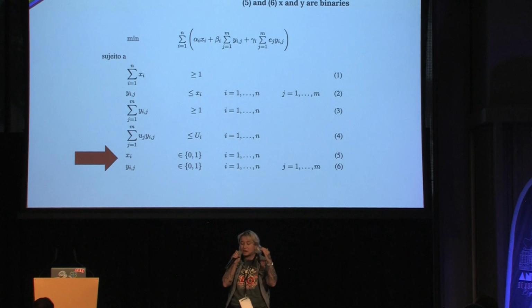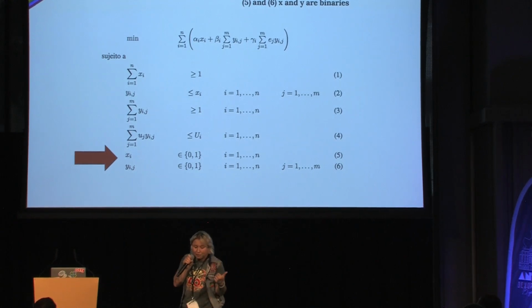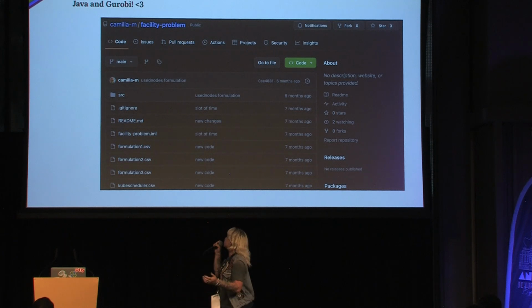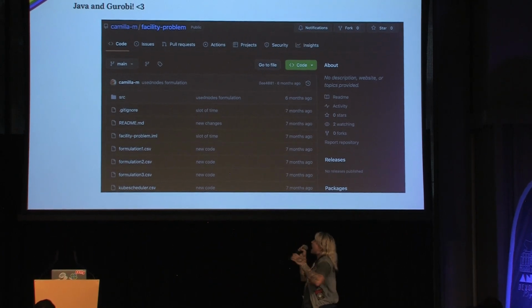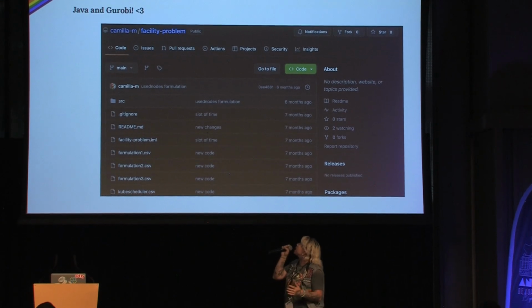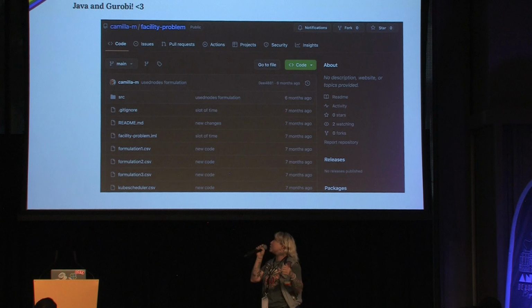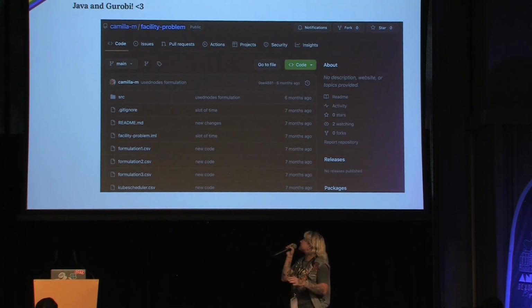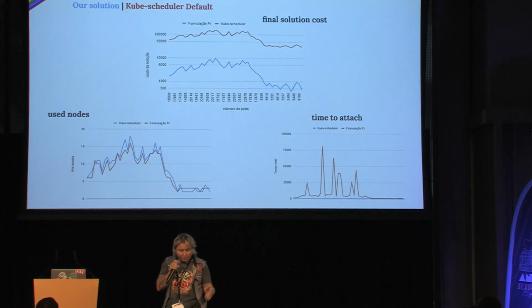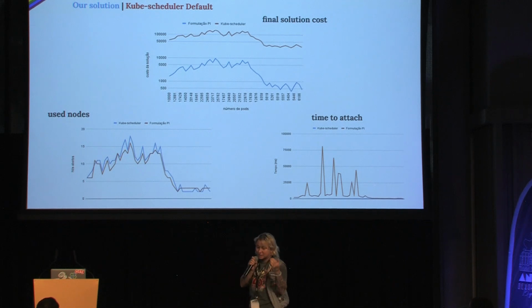We need to put values like 1, 3, 100 in the decision variables alpha, beta and gamma, and we tested lots of solutions for pods and for nodes. We tested that and published it on GitHub, and we have it in the final QR code of these slides. It was implemented in Java because Gurobi works with Java or Python, and with Gurobi we can set seeds to find final solutions. Our solution is in blue, and kube-scheduler, which we tried to implement and simulate, is in red.